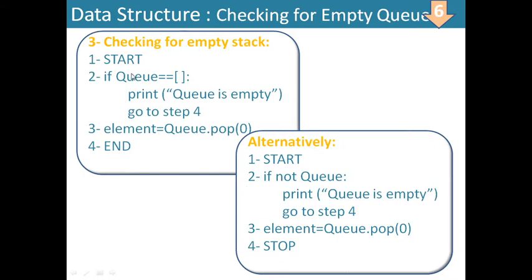Okay. Now, this is the way how you can check whether the queue is empty or not. If empty, don't delete. If not empty, delete the zeroth element using pop method.